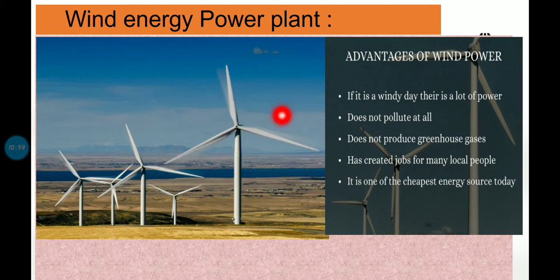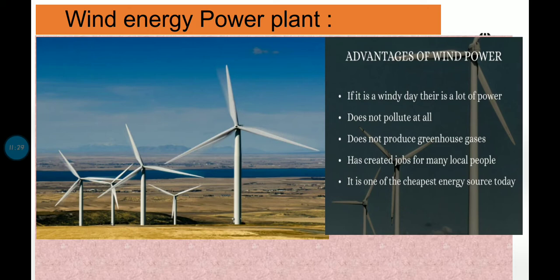When the wind hits the blade, it rotates, and this rotation rotates the turbine. Now the axle of the turbine is connected to the electric generator through a gearbox. The function of the gearbox is to increase the rotations per unit time. Thus, the rotating blades drive the turbine and the turbine in turn drives the generator to generate electricity.